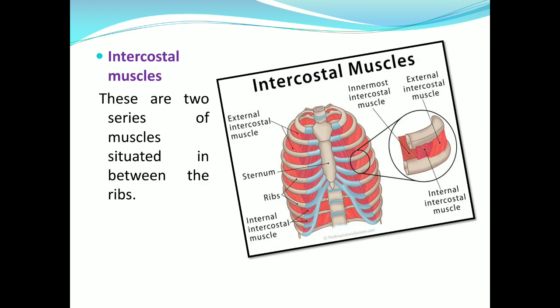Last is the intercostal muscles. These are two series of muscles and are situated between the ribs. Intercostal muscles are divided into three regions. They are external intercostal muscles, internal intercostal muscles, and innermost intercostal muscles. In the figure, it is clearly shown how intercostal muscles fix the ribs.